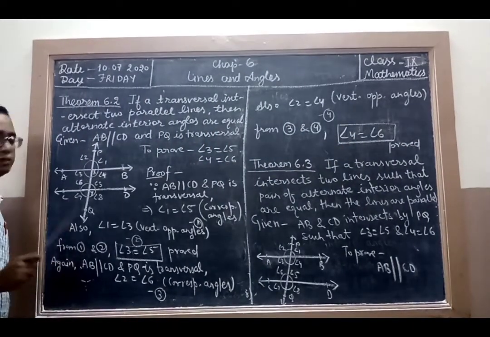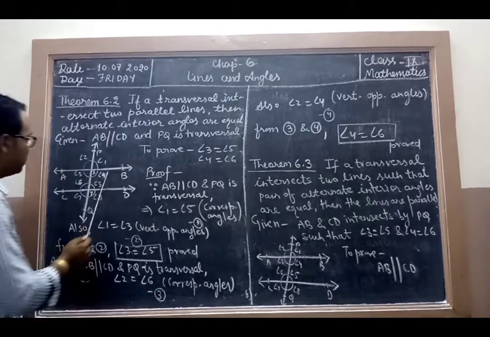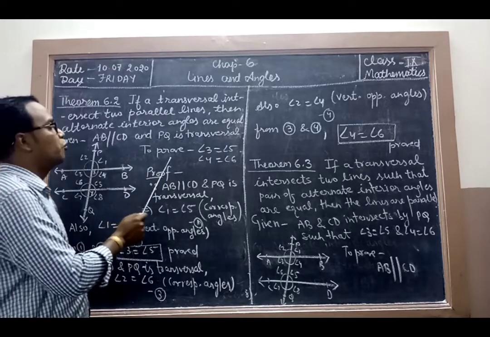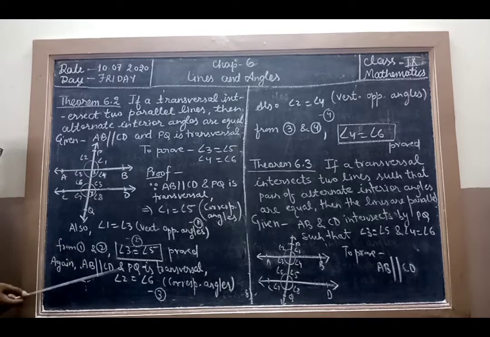Initially we write, given: AB parallel CD and PQ is transversal. Now the figure: two parallel lines, AB parallel CD, PQ is the transversal, and we name the angles: angle 1, angle 2, angle 3, angle 4, angle 5, angle 6, angle 7, angle 8. PQ intersects AB at X and CD at Y. We have to prove angle 3 equals angle 5, angle 4 is equal to angle 6. Alternate angles are equal. Now the proof.